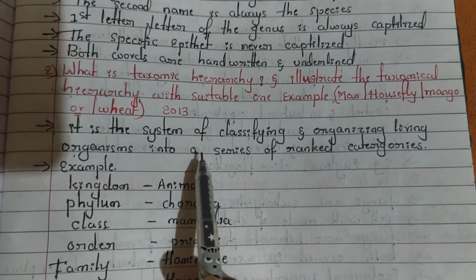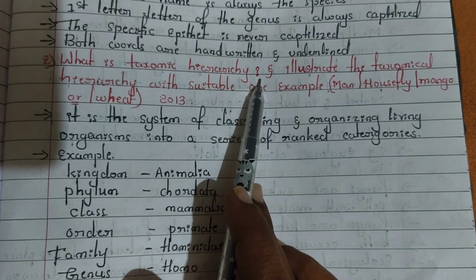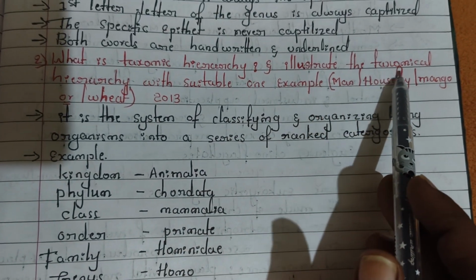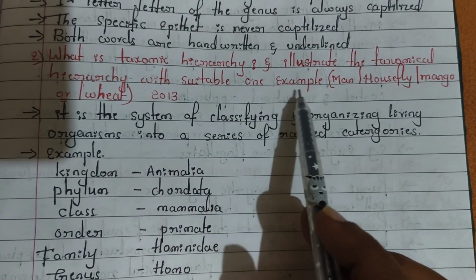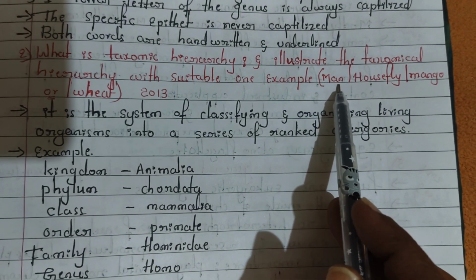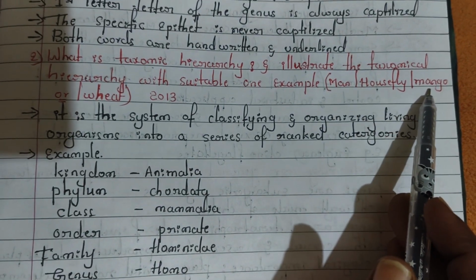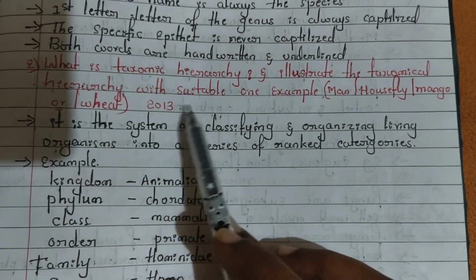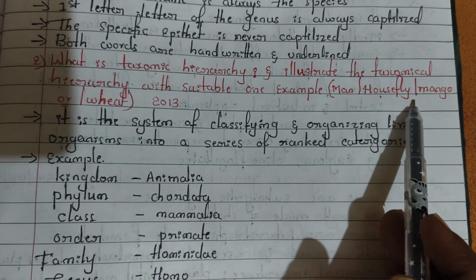And the next question is: what is taxonomic hierarchy? Illustrate the taxonomical hierarchy with a suitable example. Here they may ask the question on man, housefly, mango or wheat. So they will ask the question on any one as an example.